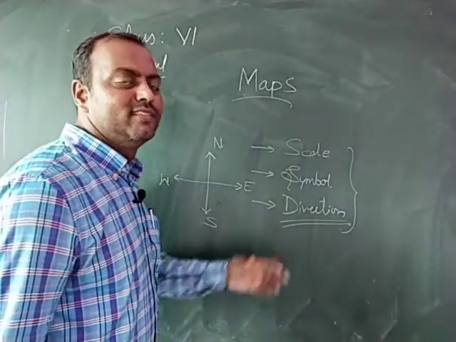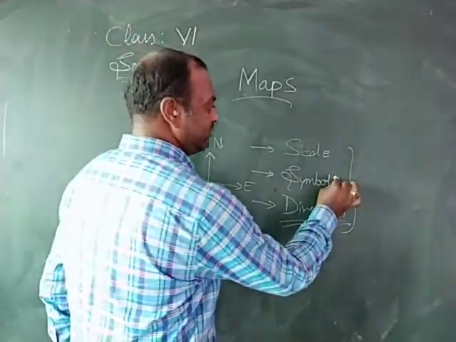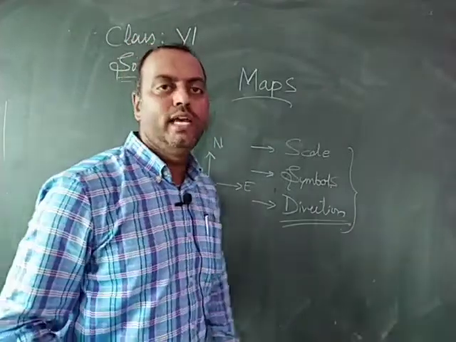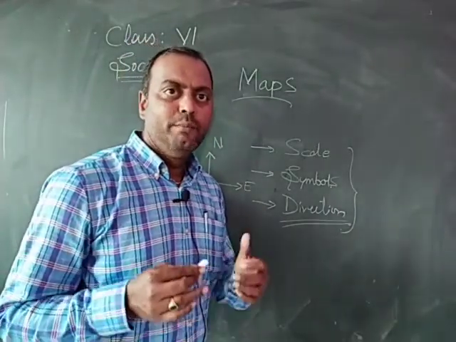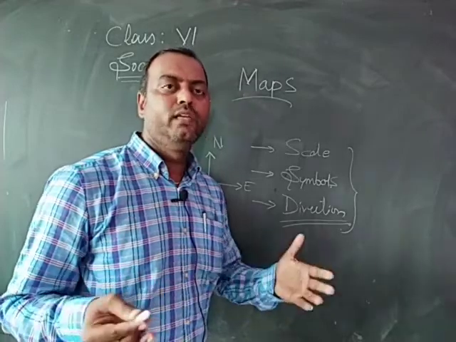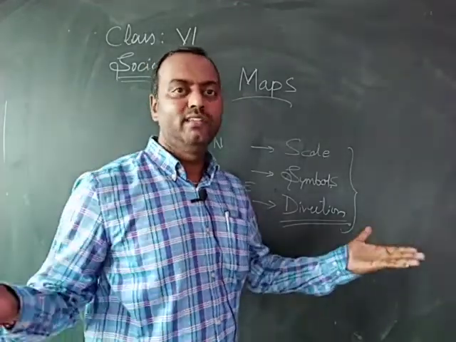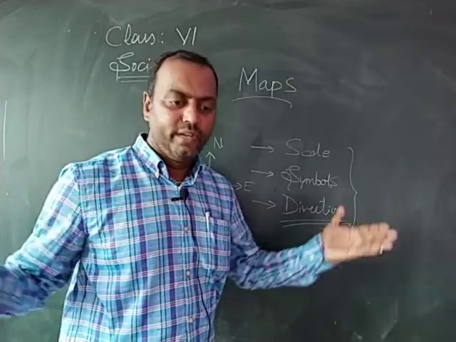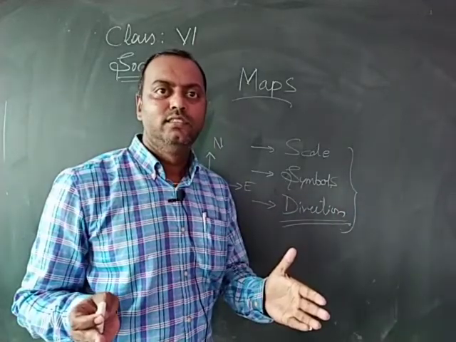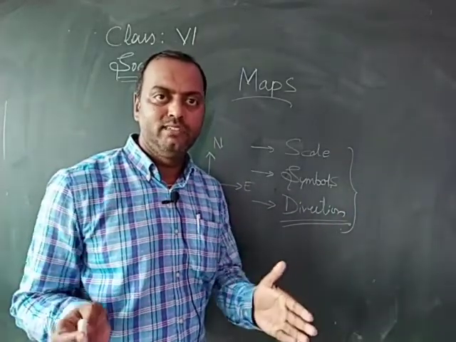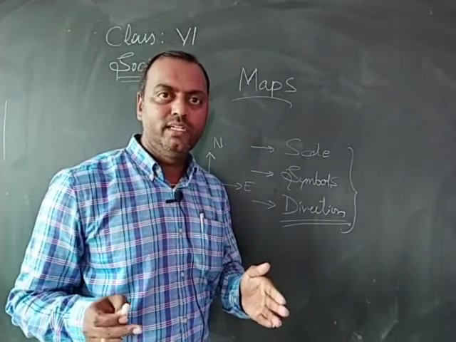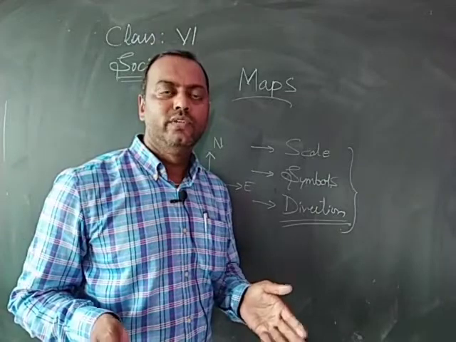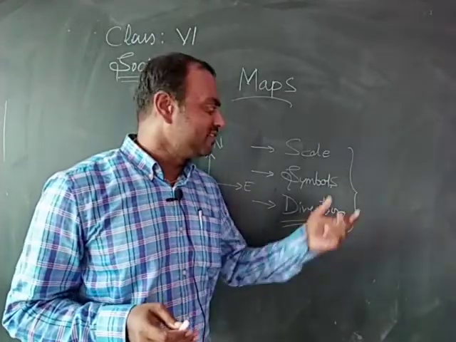Second one is the symbols. The symbols which are used on a map are called conventional symbols, because maps cannot be as big as reality is. We reduce its size, we minimize it and bring it onto the paper. So in order to represent various features on a map, we use symbols.